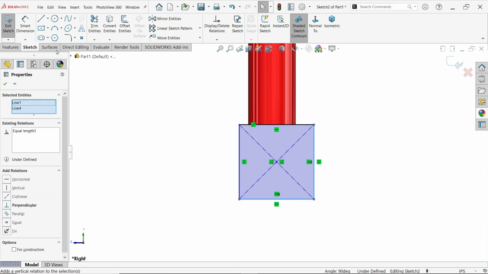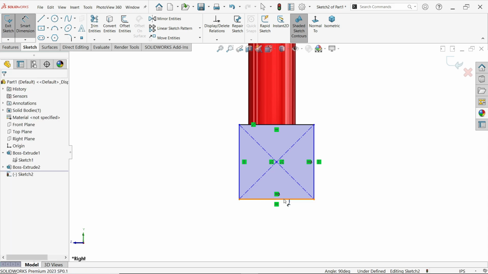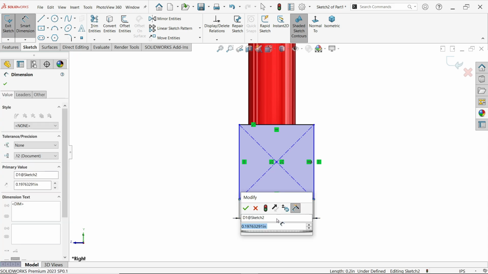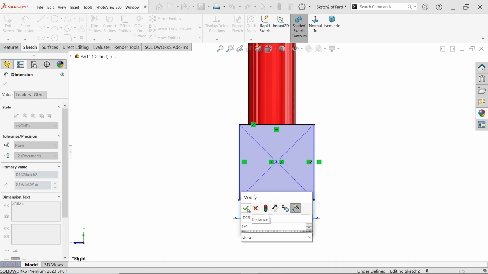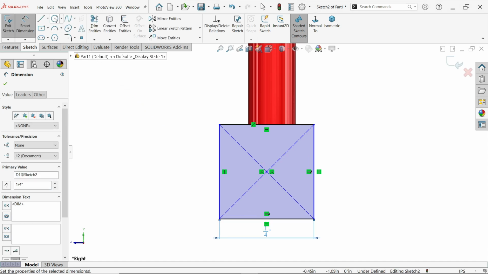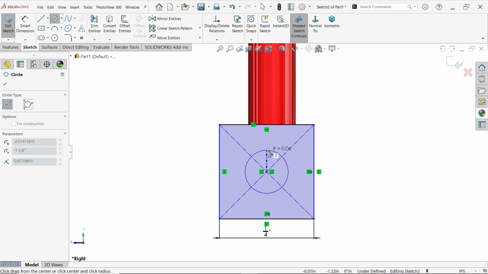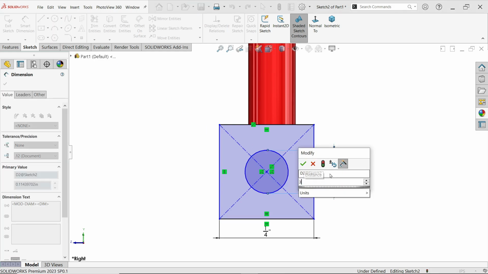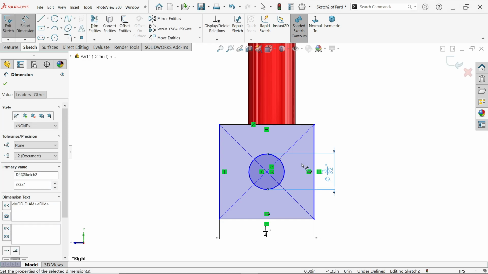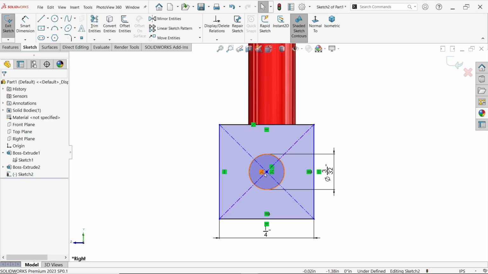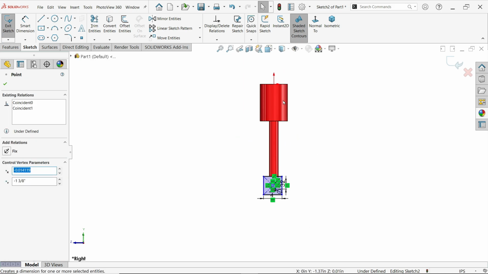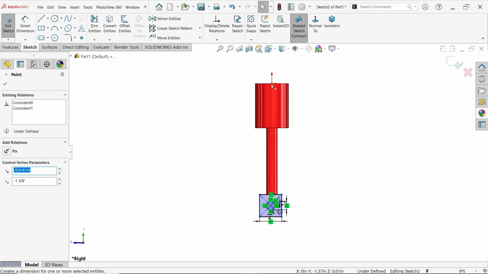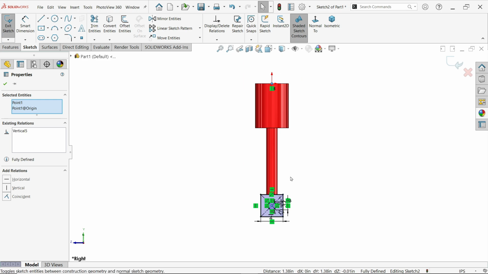Make relation equal. 1/4 inch. Now again put one circle here at center, and this one define 3/32 inch. Okay. Now press and hold the shift key, select the center of this circle and this one, the origin point, horizontal relation.